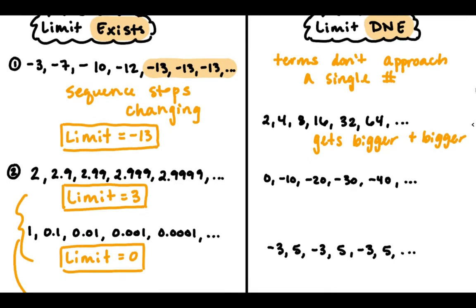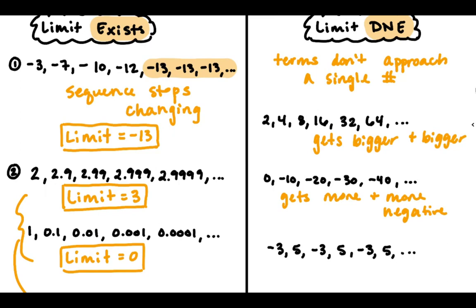This sequence, 0, -10, -20, -30, -40, that's getting more and more and more negative. It's never going to stop, because we're subtracting 10 each time, right? So eventually we're going to hit -1,000, -1,000,000, whatever. We're going to keep going and going.